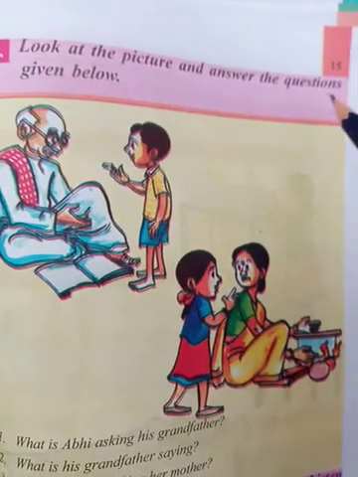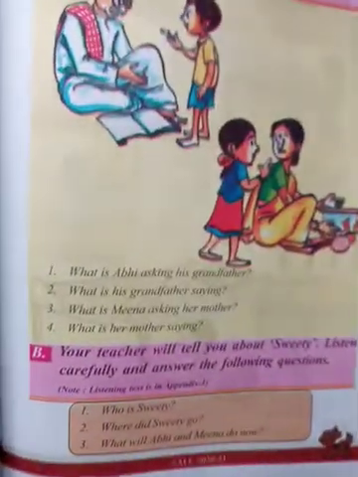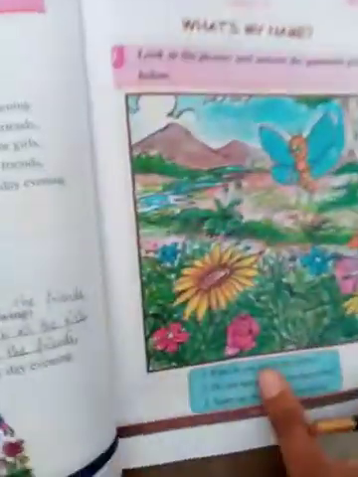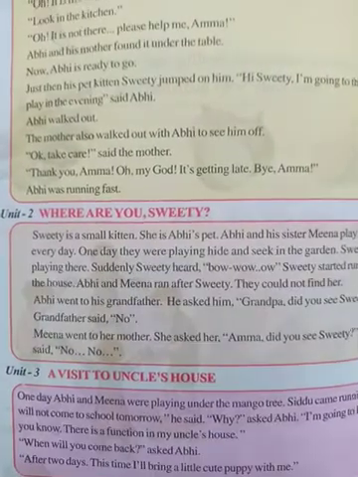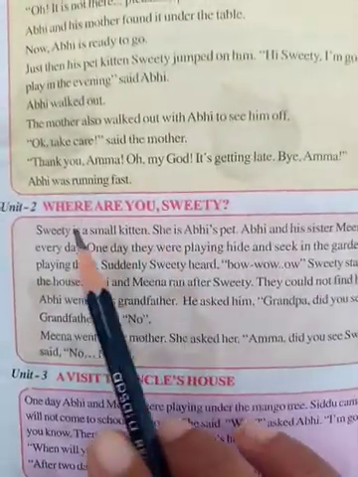Look at the picture and answer the questions given below. So here, first before entering this, open the last page. Here we have that last page, right? Appendix page. Open it. Here, Unit 2, page number 98. See here, Where Are You, Sweetie?